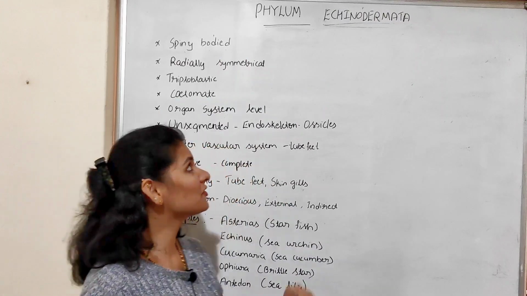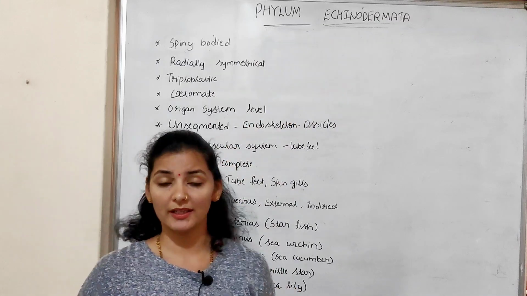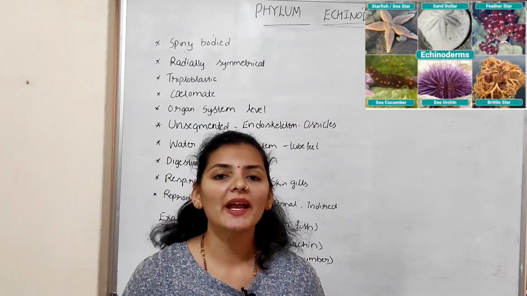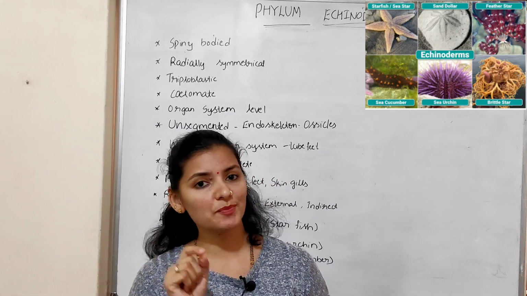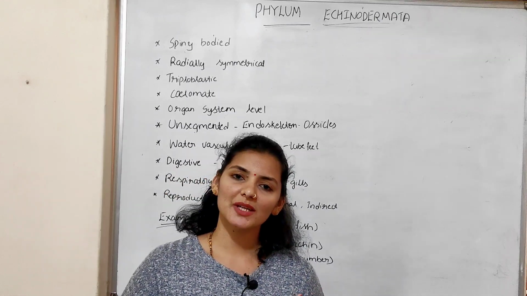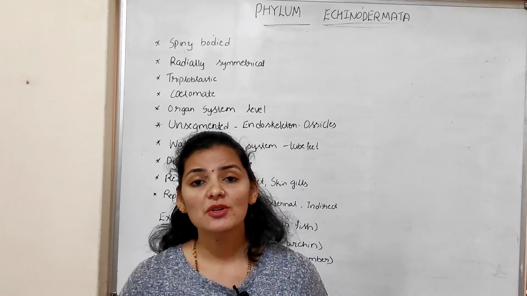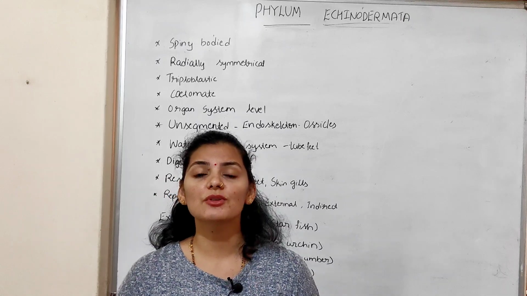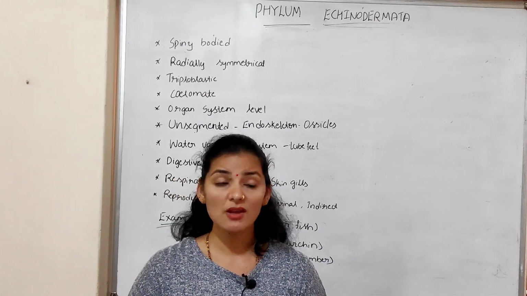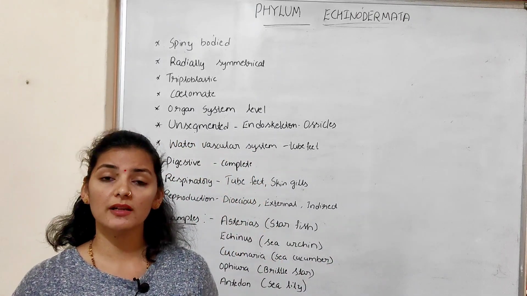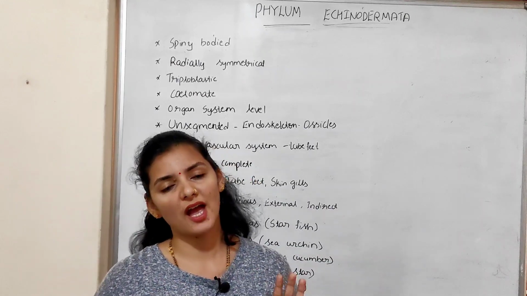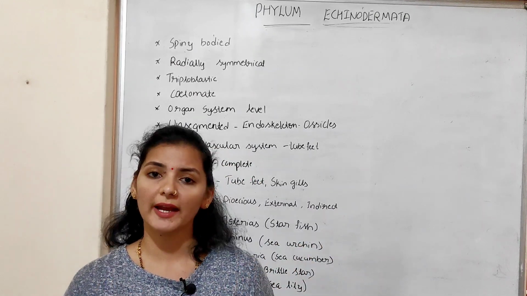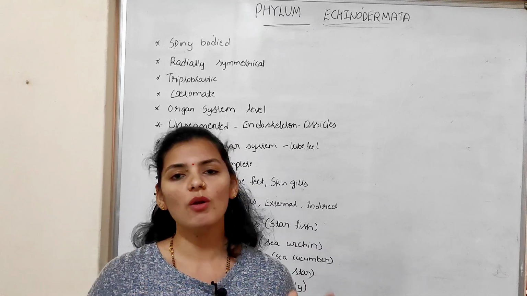About the characteristics of phylum Echinodermata. These are spiny-bodied organisms, or the body of these organisms consists of spine-like structures. Where are these organisms present? The species of echinoderms are exclusively marine organisms, means all species of Echinodermata are present in the marine habitat, and all oceans have these species.